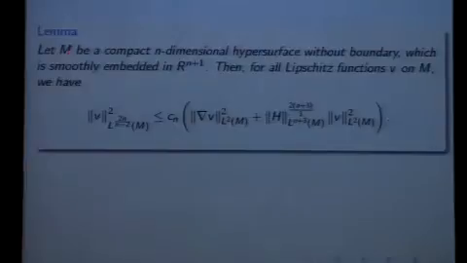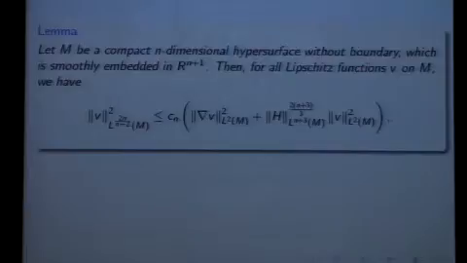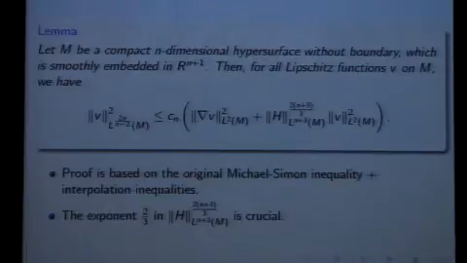If M is a surface in n plus 1 dimensions, then for any function v which is Lipschitz on the manifold M, I can bound the L^{2n/(n-2)} norm of v in terms of the quantity on the right-hand side. This is one of the main inequalities we use, and the proof is very simple. We use the original Michael-Simon inequality and the interpolation inequality.